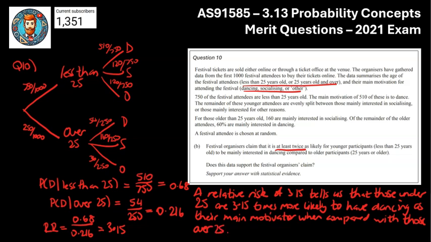So that's the relative risk number. I've run out of room. I've planned the space poorly, but after that we just need a clear statement that we agree with the claim. So as 3.15 is greater than 2, this supports the claim.